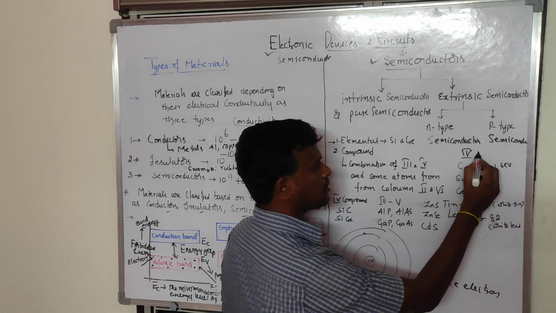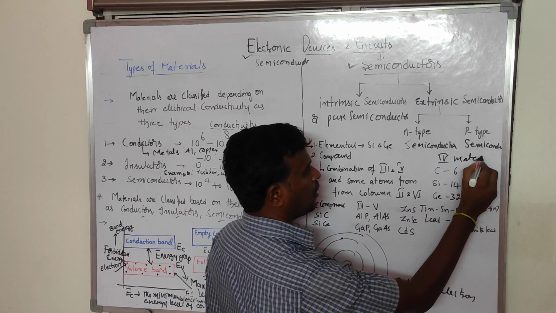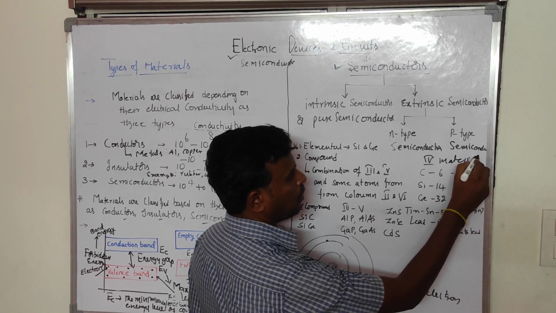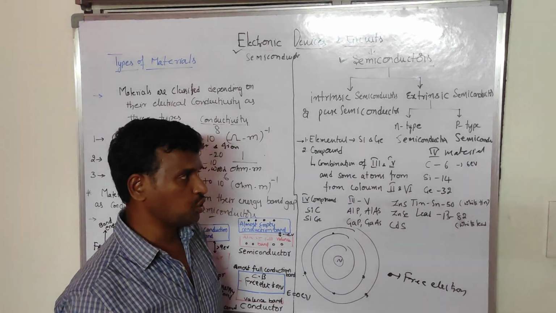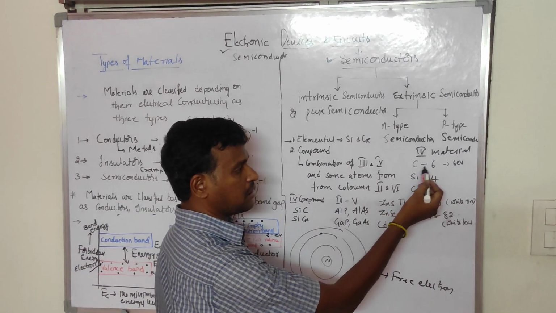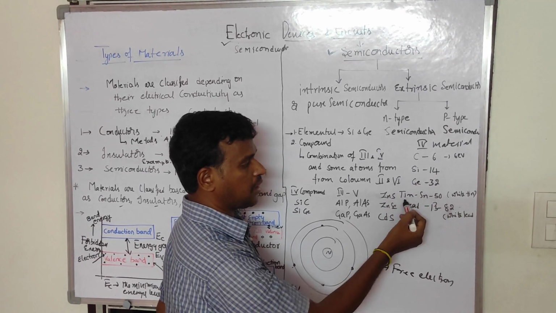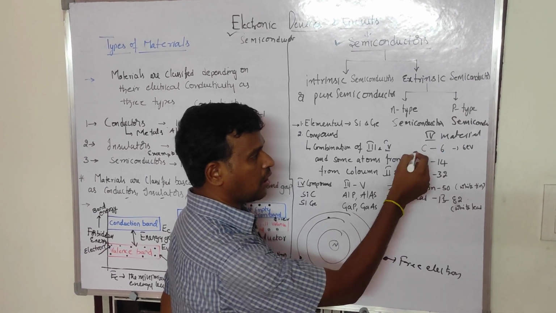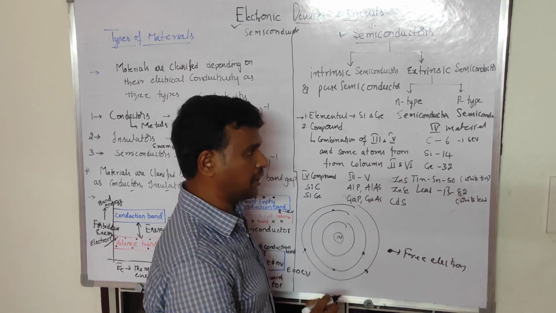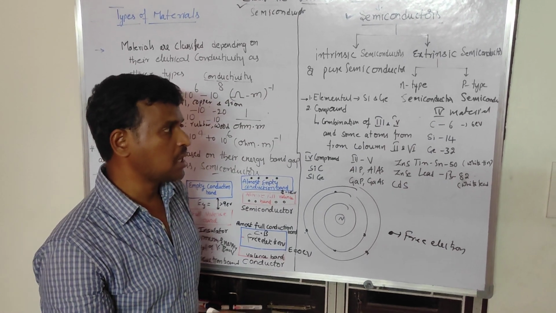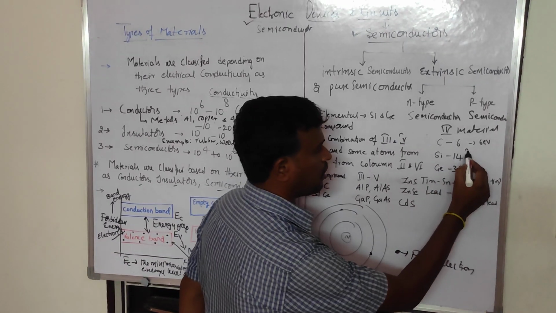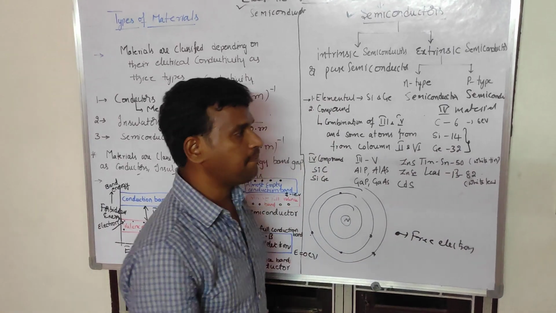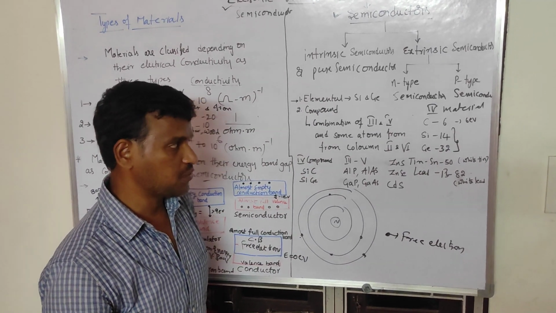The fourth group materials. In the periodic table, in the fourth column, we have the fourth group materials like carbon, silicon, germanium, tin and lead. These are all considered as semiconductor materials. Out of these materials, silicon and germanium are the most important semiconductor materials for us.